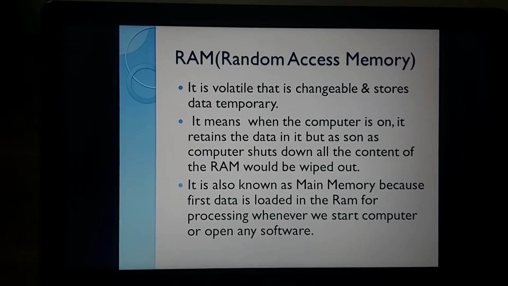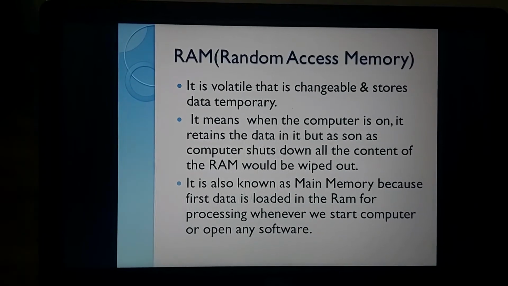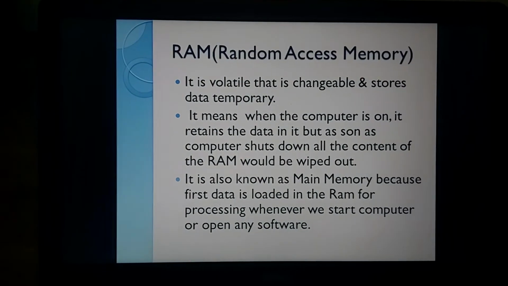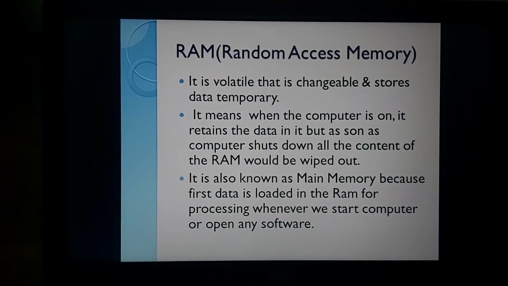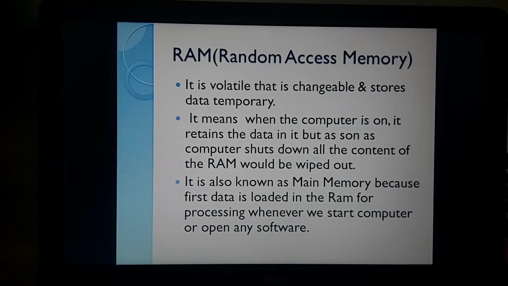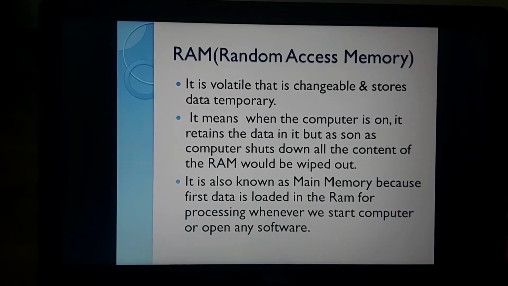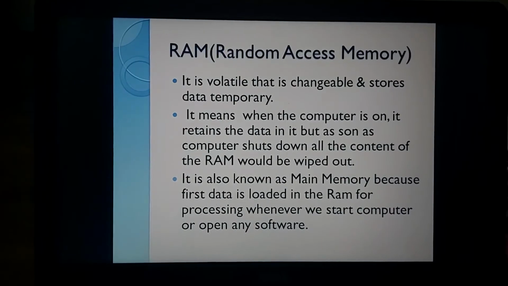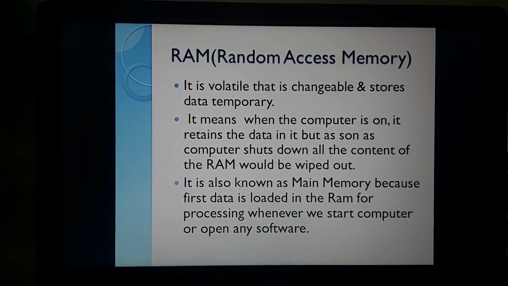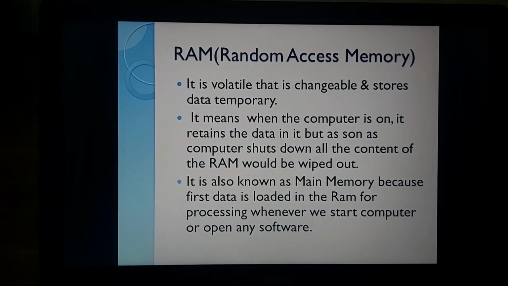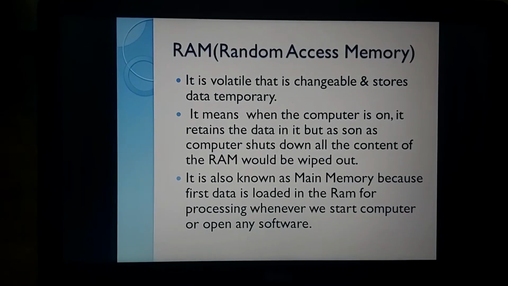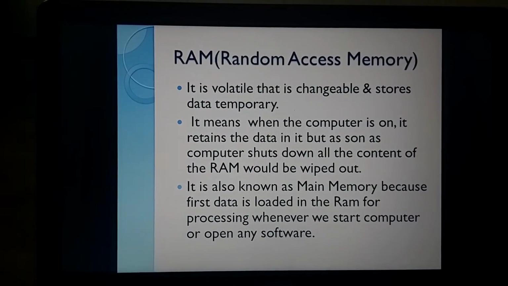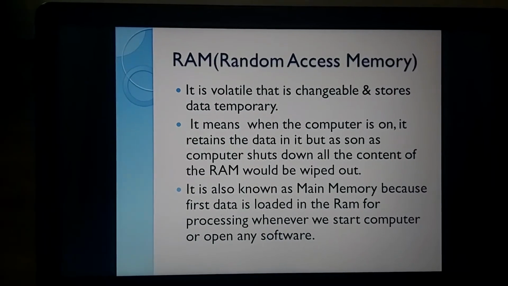That's why RAM is known as my main memory, because it will store all the information of all the software I have opened manually, whether it would be Google Chrome, MS Office, Photoshop, YouTube, whatever information it is going to store in it. That is my RAM. That's why it is known as main memory, right?